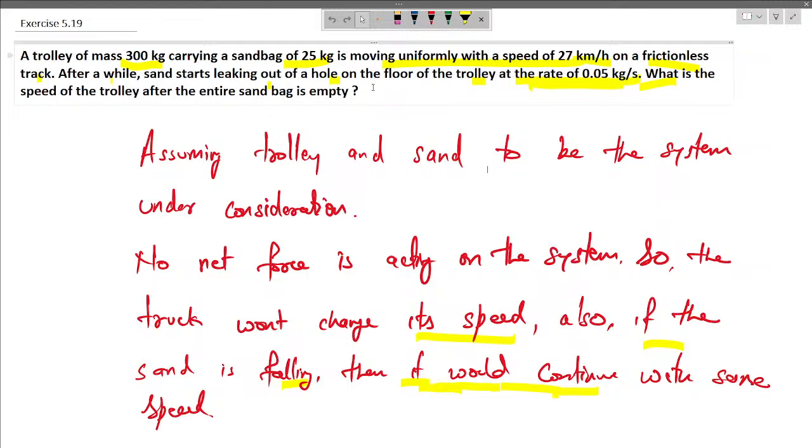So here no external forces are acting on the system. If we take the trolley and the sand to be the system under consideration, no net external force is acting on the system, so the truck won't change its speed. Also, if the sand is falling, then it would continue with the same speed. So the speed of the truck is not going to change.